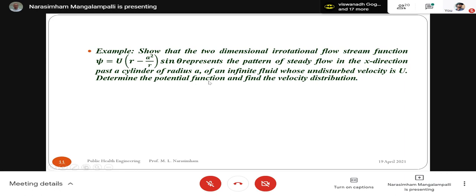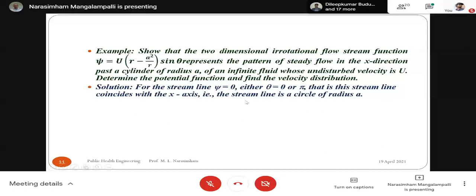Determine the potential function and find the velocity distribution. Now, first of all, we'll try to identify the streamline psi is equal to 0.